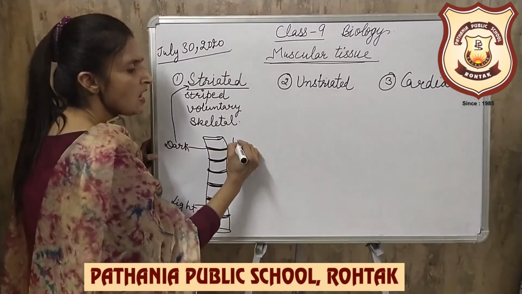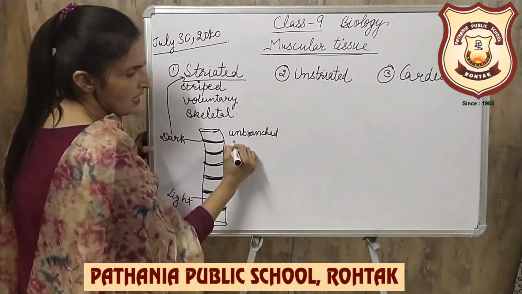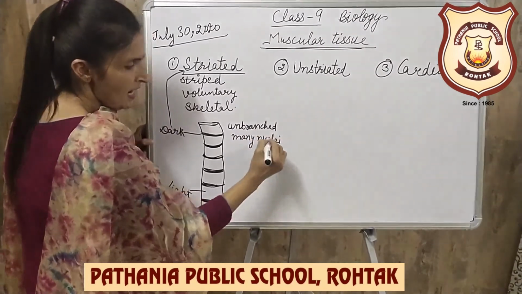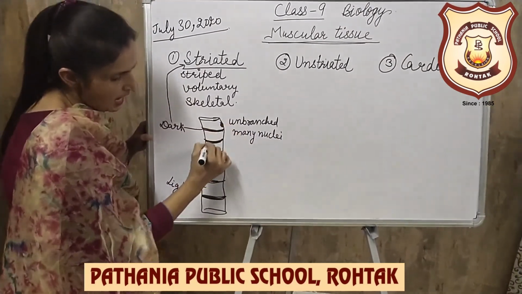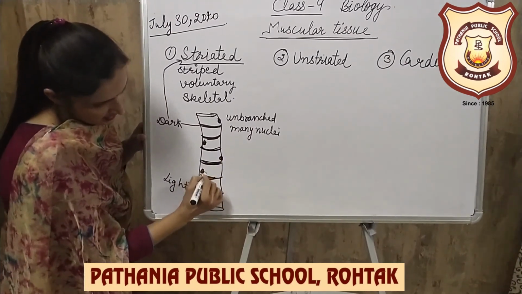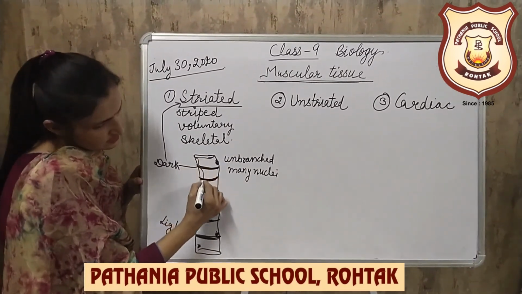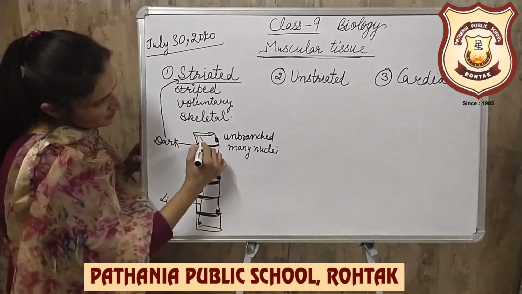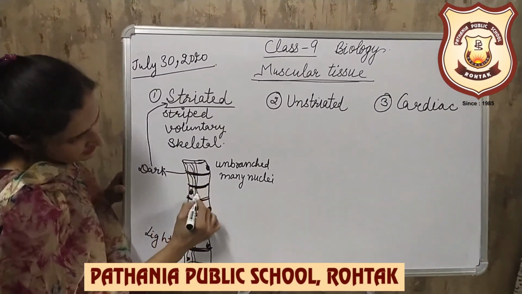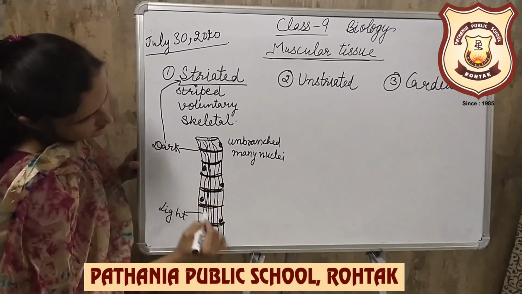These are unbranched. They have many nuclei and the nuclei are present at the periphery. Other than this, with a lighter part, we'll draw these myofibrils in each type of muscle fibers.